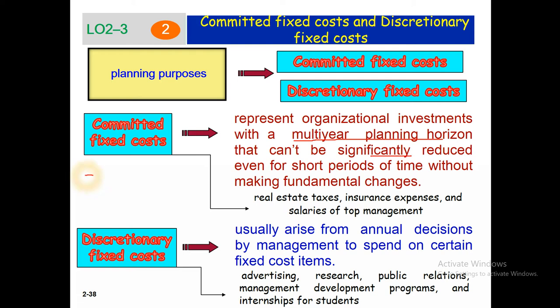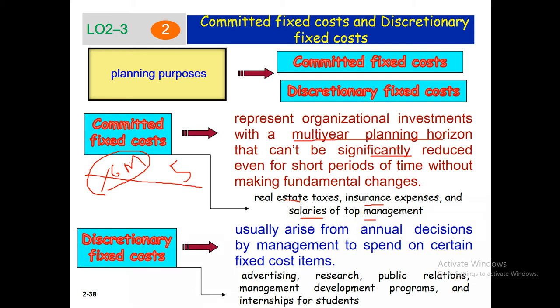Suppose a 5-year plan, but after 6 months we need to change our planning. Our committed fixed cost will not be reduced. Examples are real estate taxes, insurance expenses, salaries of top management, etc.